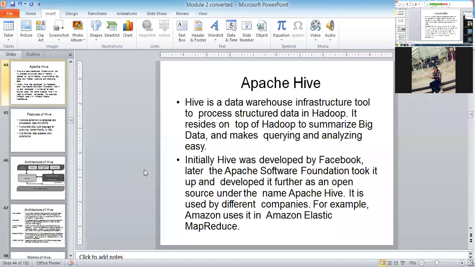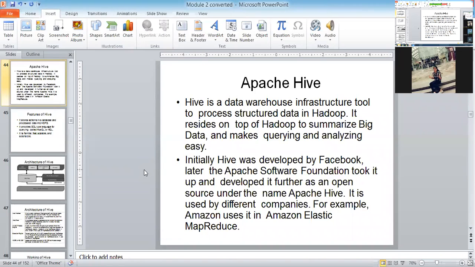The name is like Apache Flume, and similarly one more name for Hive is Apache Hive. Hive is a data warehouse, an infrastructure tool that is used basically to process structured data. The data is coming from different places, but whenever it is stored in a centralized storage, it is stored in a structured manner, not in an unstructured manner. It is used on top of the Hadoop system.